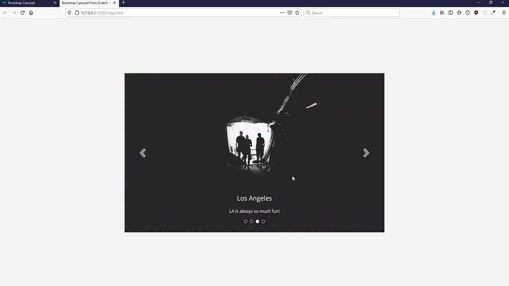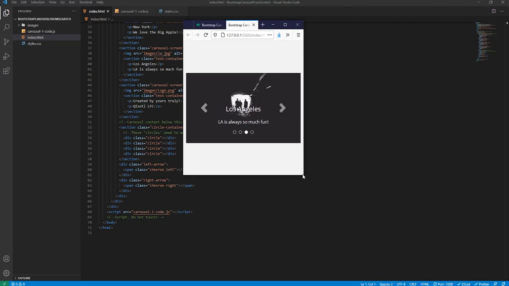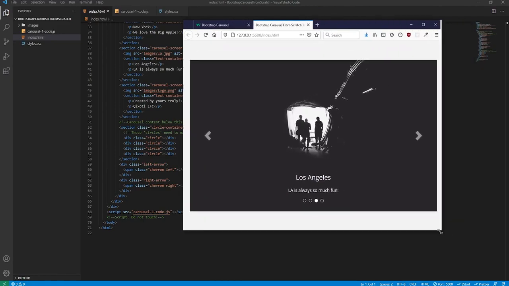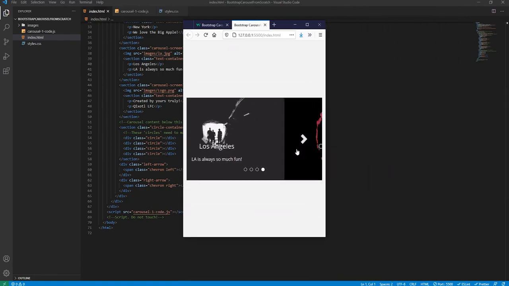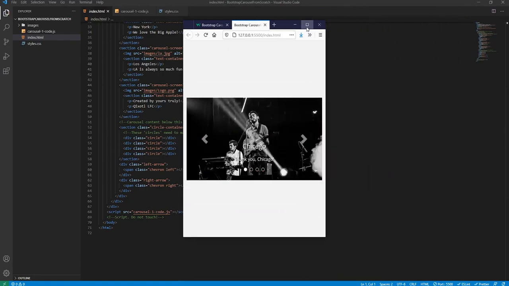Now, the best thing about this carousel is its flexibility. So it can hold as many images as you want it to have, so long as there's more than one image. Obviously this is within reason, so you wouldn't have excess amounts of images in this carousel, because that would simply be bad web design. And there's also the fact that it's responsive, so it scales proportionately. As you can see, it remains in this sort of rectangular ratio even when we move it up or down, and of course it animates as well just fine.